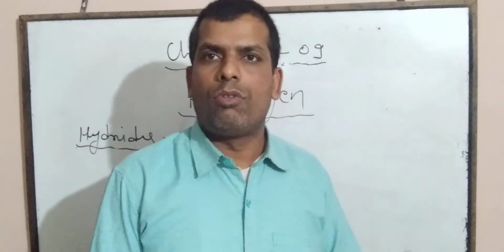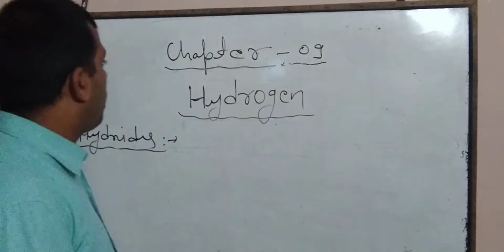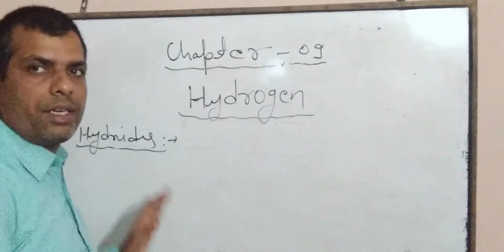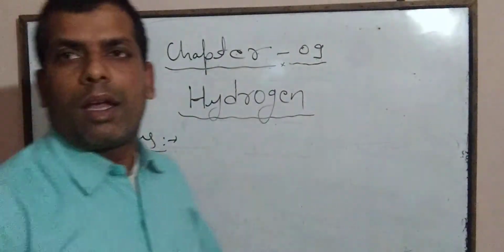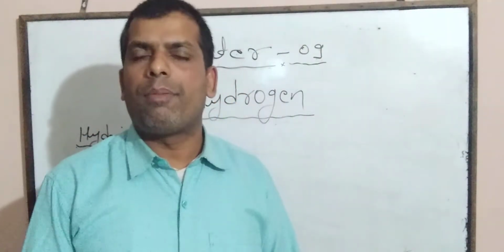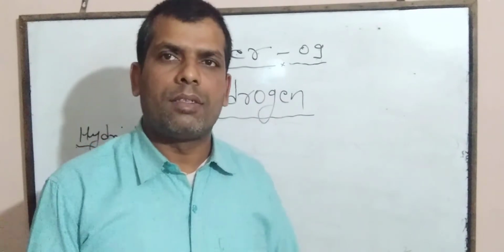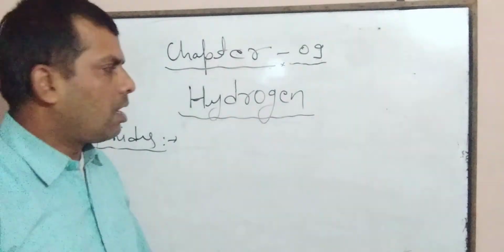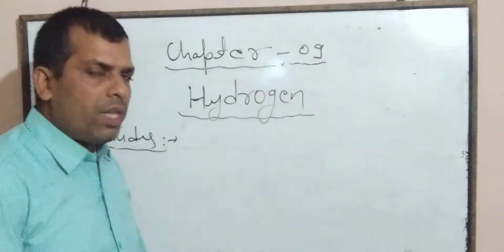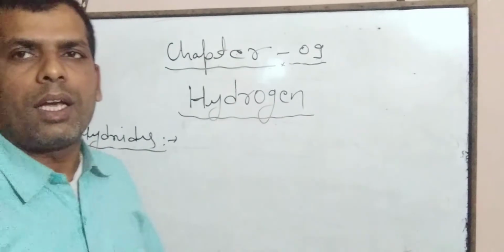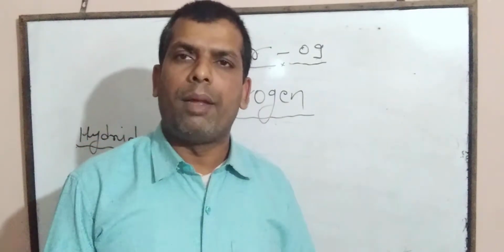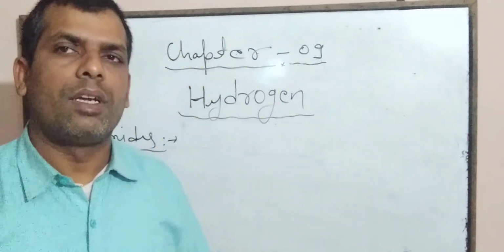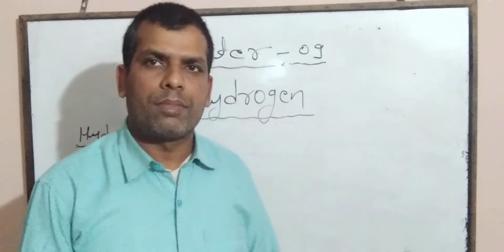Dear students, today we will discuss an important topic of hydrogen, that is hydrides. First we will discuss the hydrides, then we will discuss the types of hydrides. We know that when hydrogen directly combines with elements like metals, non-metals or metalloids, then hydrides are formed.